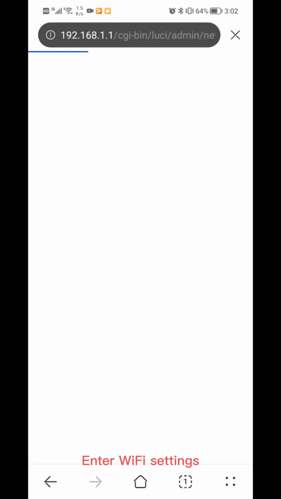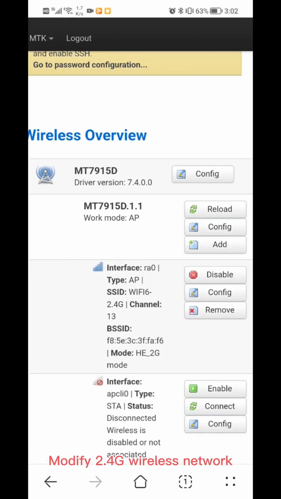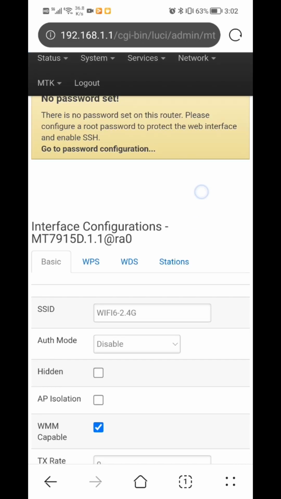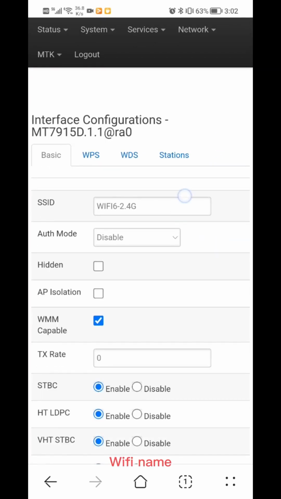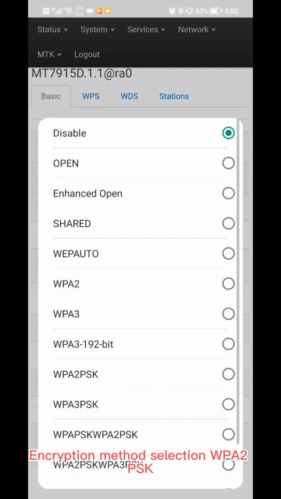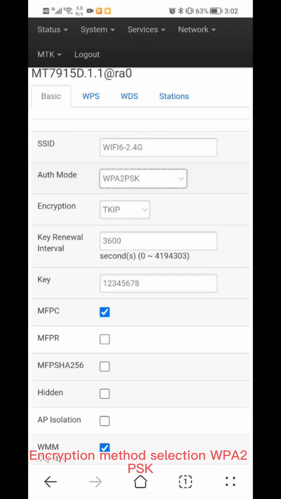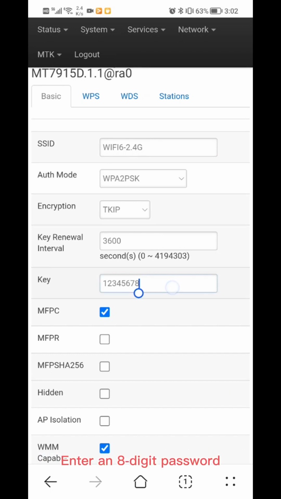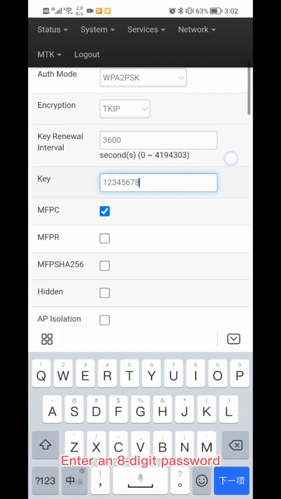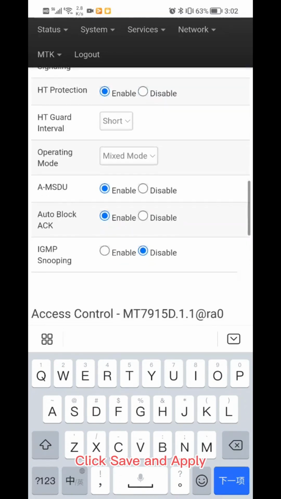Enter Wi-Fi settings. Modify 2.4G wireless network. Wi-Fi name. Encryption method selection WPA2PSK. Enter an 8-digit password. Click Save and apply.